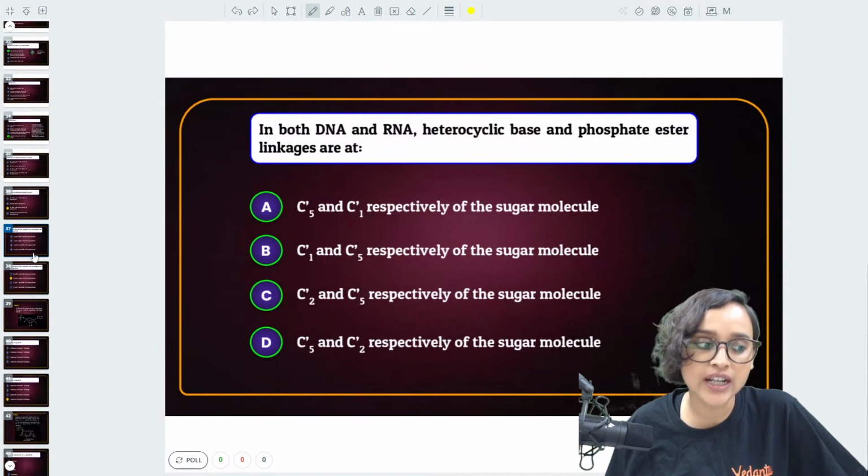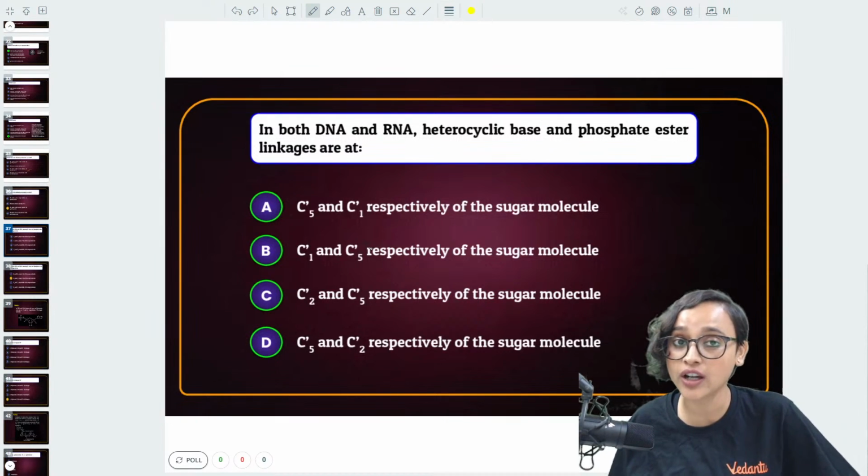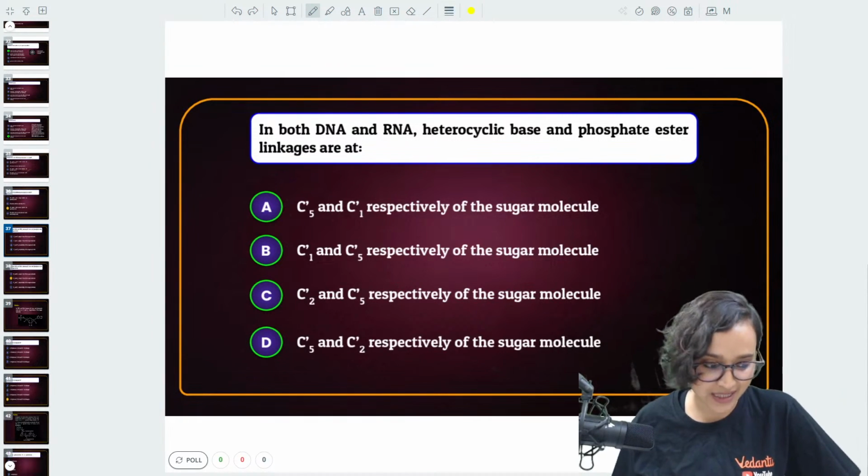Yes, bacha. Inorganic mostly comes from NCERT. So for inorganic, I would suggest that you go through NCERT more. Okay.